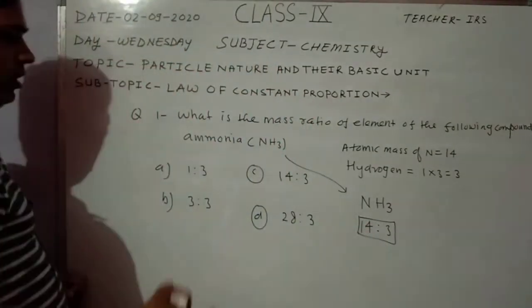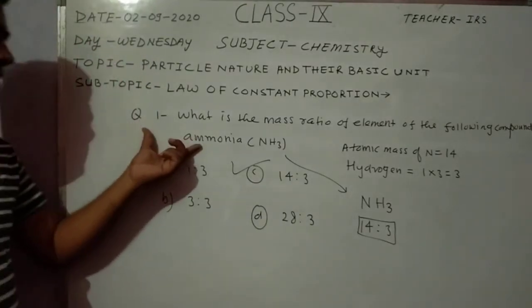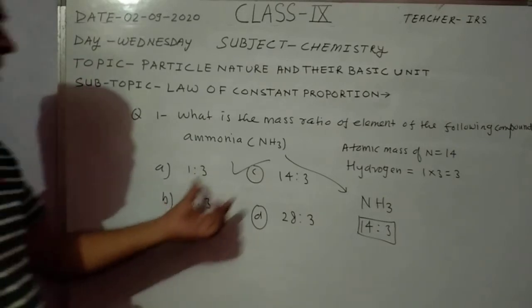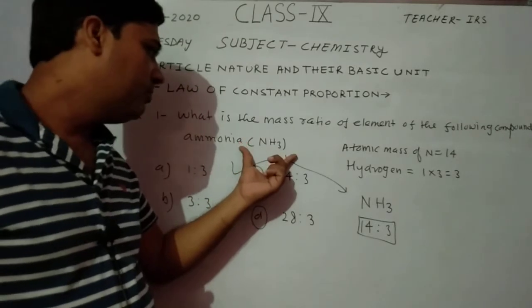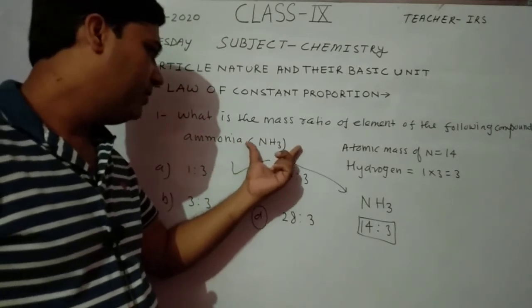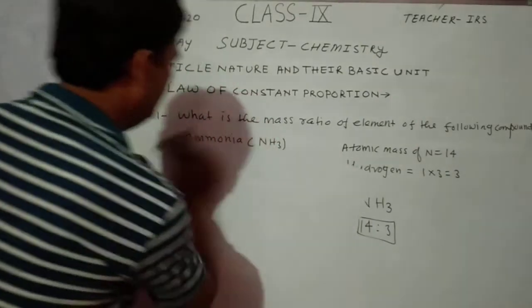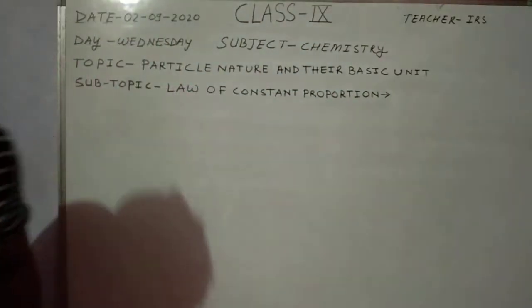Okay, so the option is C. So in this way we can easily find the answer by calculating the atomic mass of different elements in a particular compound. Okay, next question, which is a very important question.